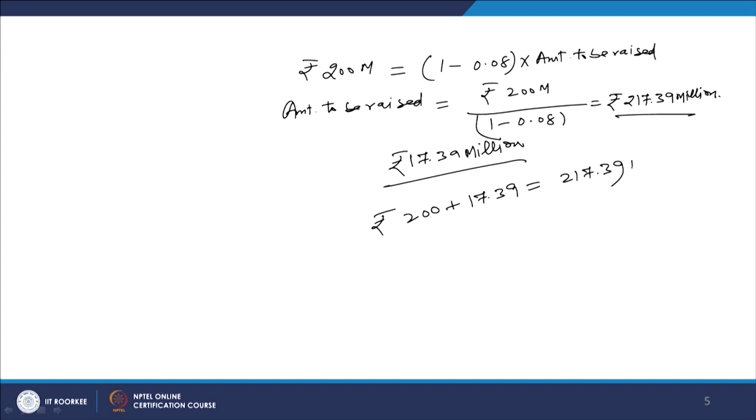So, this will be 217.39 millions, and this much of the funds we have to raise from the market, because this is going to be the ultimate project cost. So, the cash outflow we will not treat as 200 millions only, cash outflow will be 217.39 millions, and this will be known as the total project cost. So, this is the correct method, rather than upscaling the weighted average cost of capital and creating a problem of mixing up two different types of cost. One is the annual cost, another is the one time cost. So, that entire process is going to be principally incorrect.